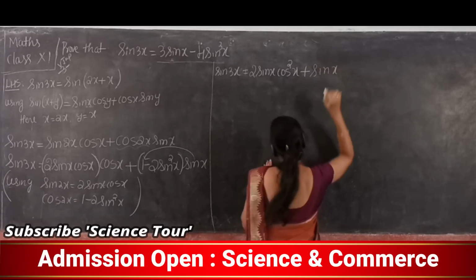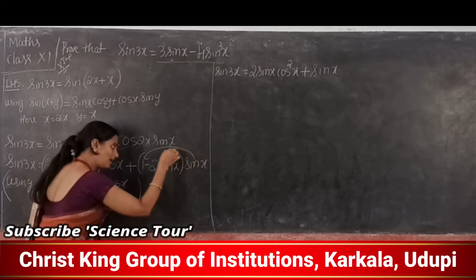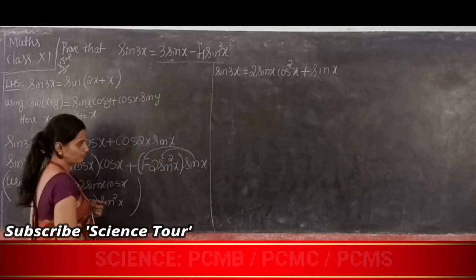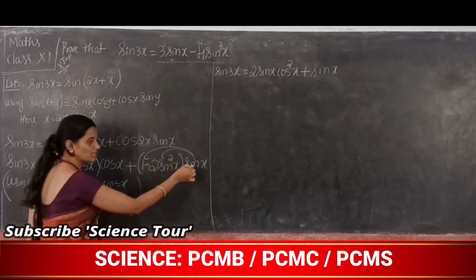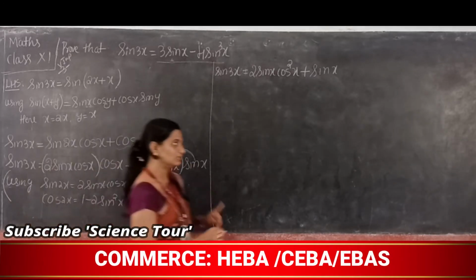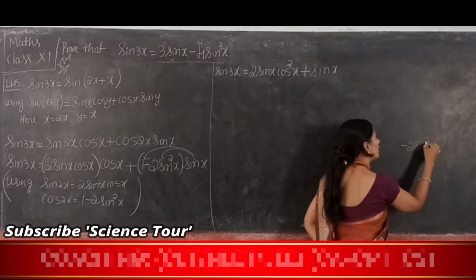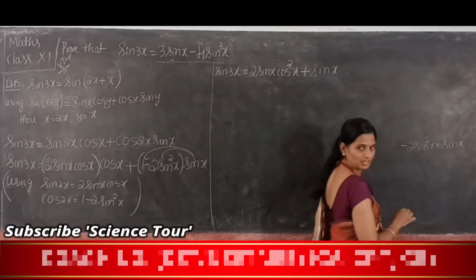Now next, sine x into minus 2 sine square x. So I'll write here: minus 2 sine square x into sine x. Is it right? The multiplication.